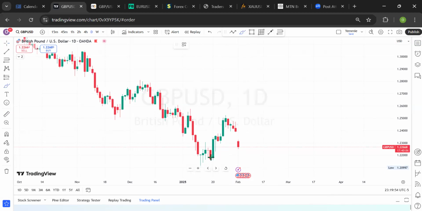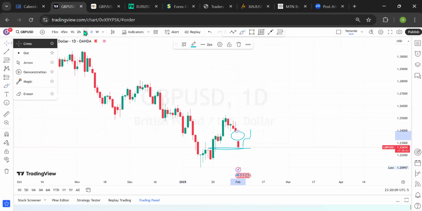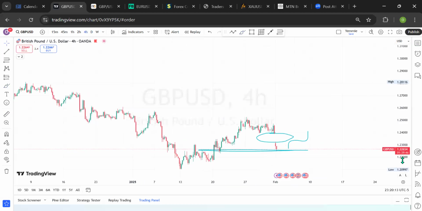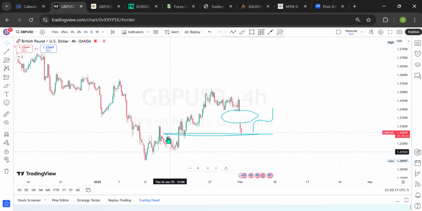So from this price level, look at what the market did. From this price level, the market traded down there. And all I'm expecting now is to see buy to fill up this zone in the market. This is on Pound US dollar. So ideally, on 4-hour time frame, what would be the outlook therefore? Let's check that. On 4-hour time frame, I'll be expecting this to happen.